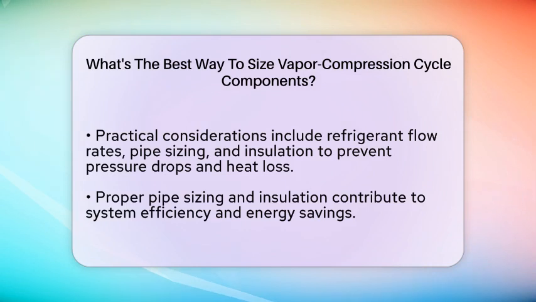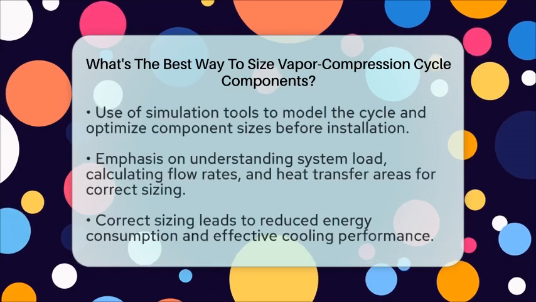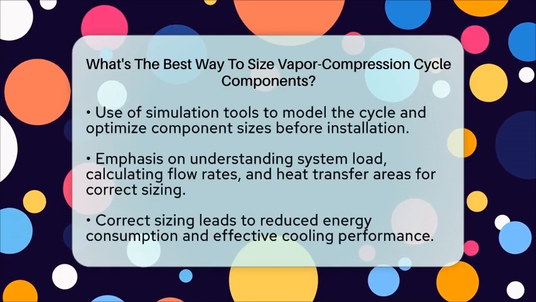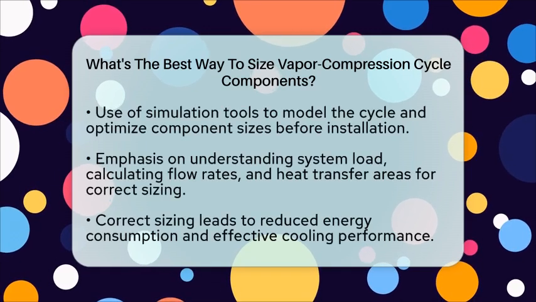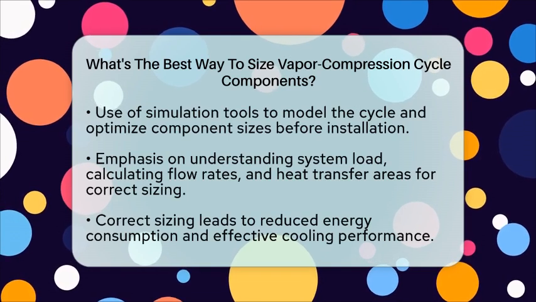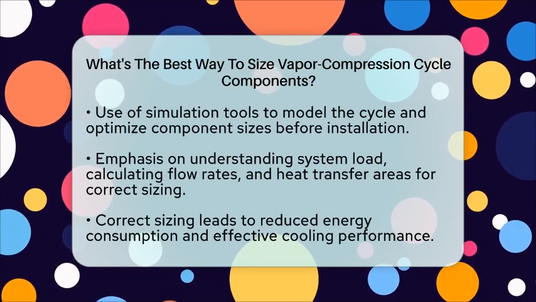Practical factors also matter. You need to calculate refrigerant flow rates carefully to avoid pressure drops that reduce efficiency. Proper pipe sizing and insulation help maintain pressure and prevent heat loss. Minimizing pressure drops in pipes keeps the system running smoothly and saves energy.